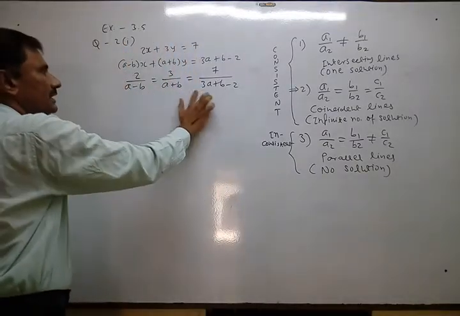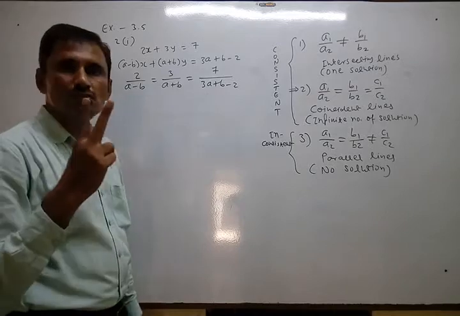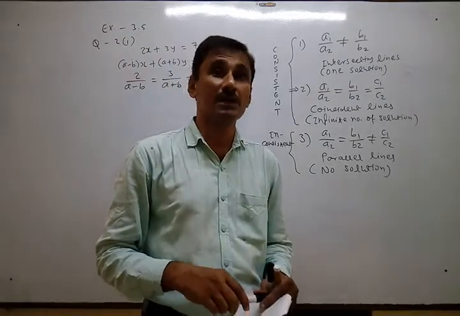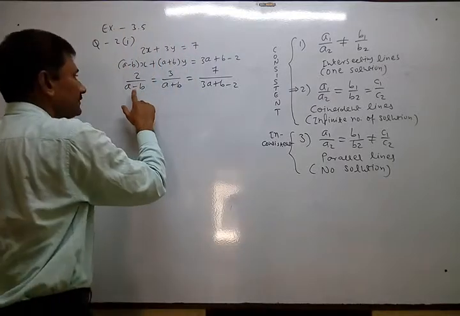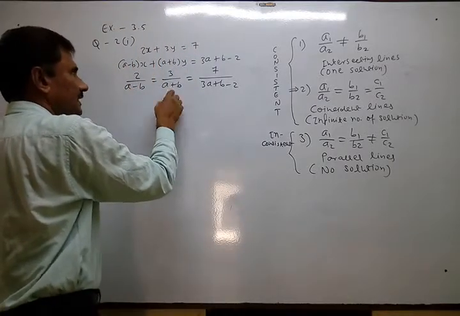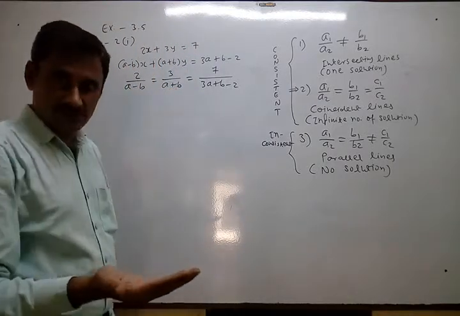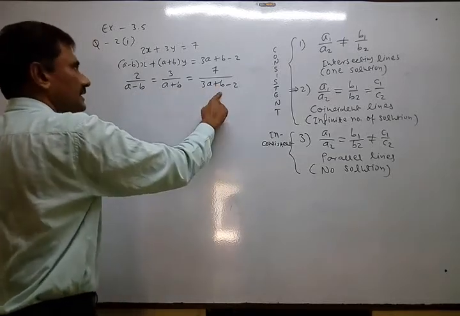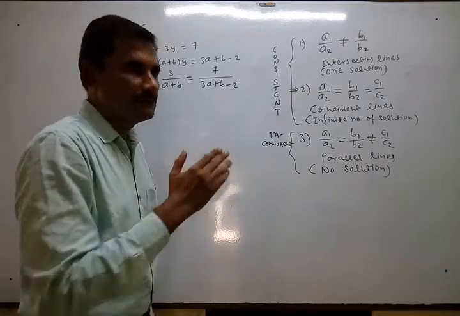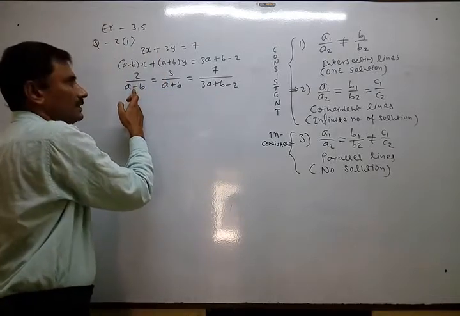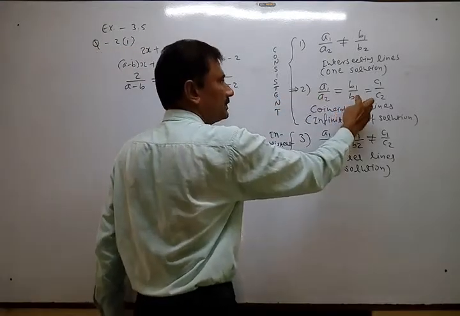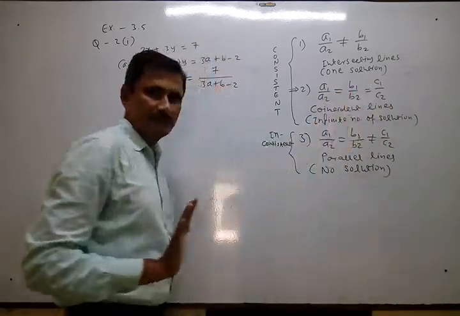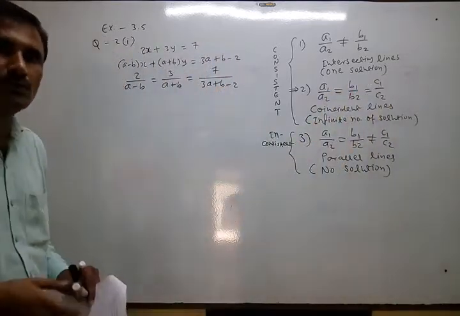At a time you can compare any two ratios. At a time we cannot compare three ratios. So if I compare first and second, then I will get an equation. If I compare first and third, or second and third, three comparisons are possible. A1 upon A2 equal to B1 upon B2, otherwise B1 upon B2 equal to C1 upon C2, otherwise A1 upon A2 equal to C1 upon C2. Compare any two ratios.